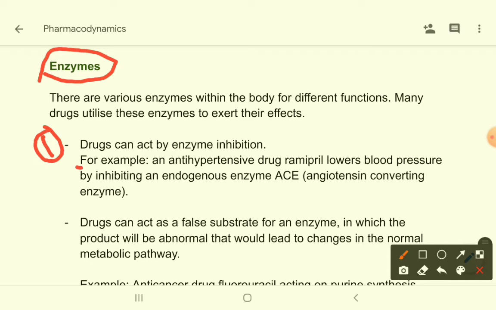For example, an antihypertensive drug, Ramipril, lowers blood pressure. How does it lower blood pressure? By inhibiting an endogenous enzyme that is called ACE, or angiotensin converting enzyme.